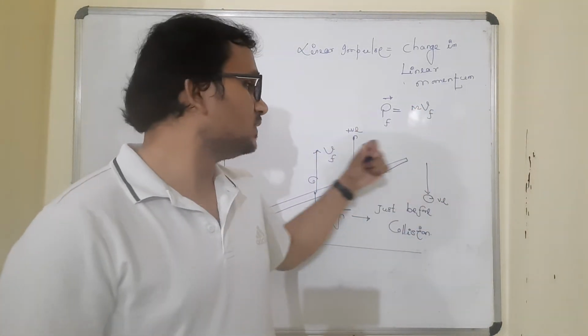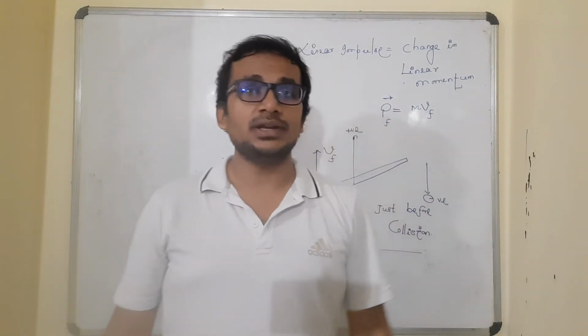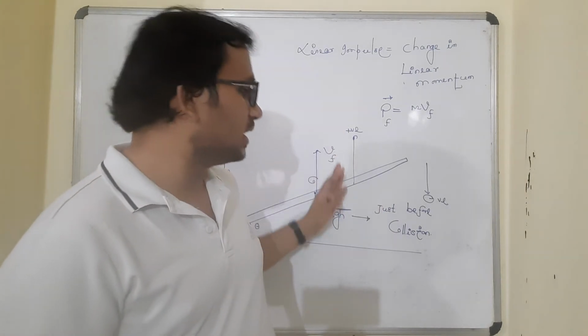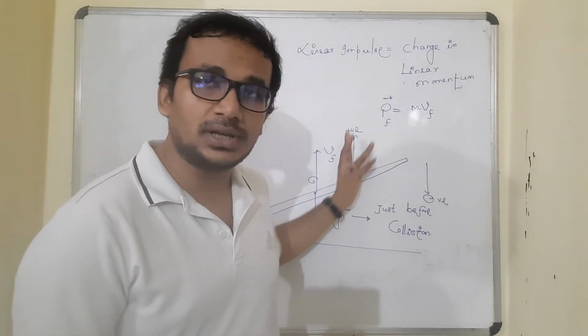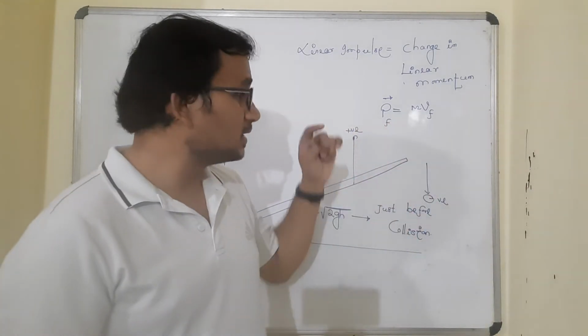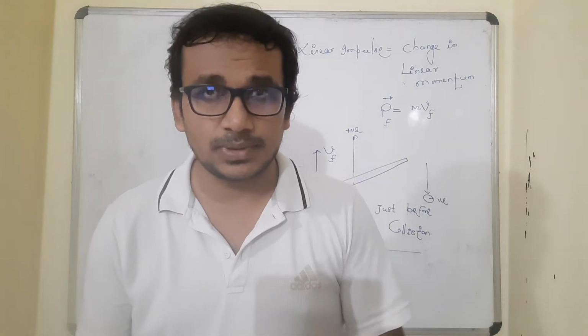What does it mean, choosing upward positive and downward negative? It means that any vector, any momentum or anything that lies along the vertically upward direction will be taken with a plus sign, because according to the convention the vertically upward direction is positive.